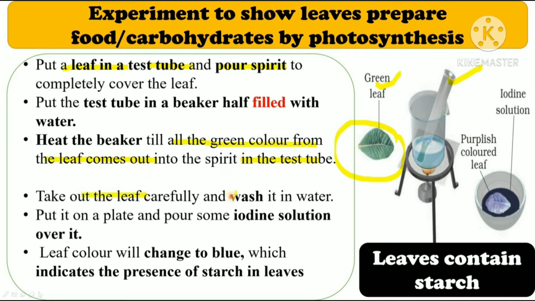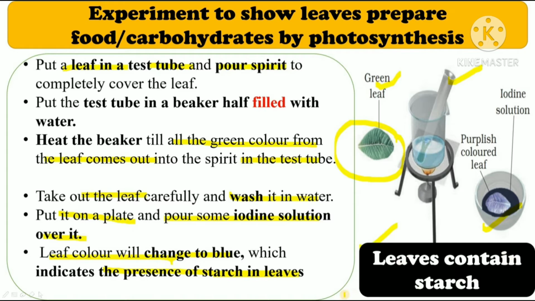Then take out this leaf and wash it in water. After that, put it on a plate and pour some iodine solution over it. You will observe that the leaf color has changed to blue-black, which indicates the presence of starch in leaves. Alright, so now we have proved that leaves contain starch.